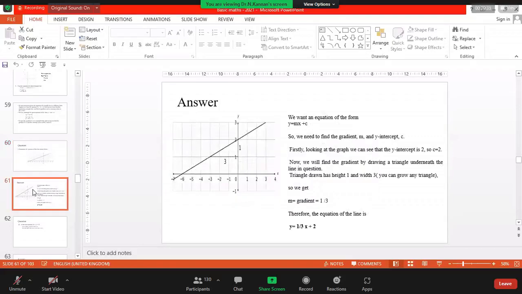So the straight line equation is y is equal to mx plus c. So the intercept is where it cuts the y-axis. So that is plus 2. So y is equal to minus 1 by 3 x plus 2. Is that correct?